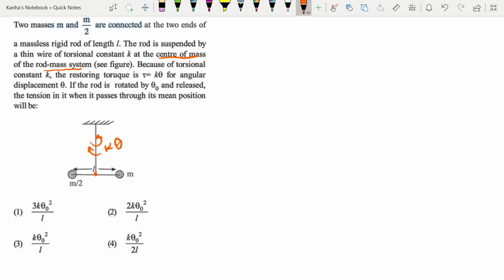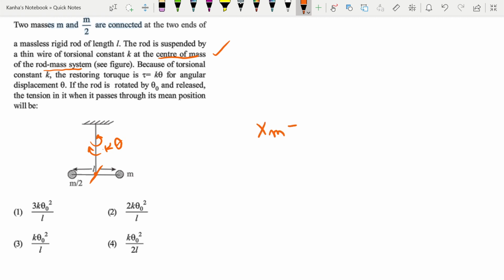If the rod is rotated by theta naught and released, the tension in it when it passes through its mean position will be given by what? So first of all, you are supposed to find the mean position. To do that, it is said that it is at the center of mass of the rod-mass system. So how do you calculate it?